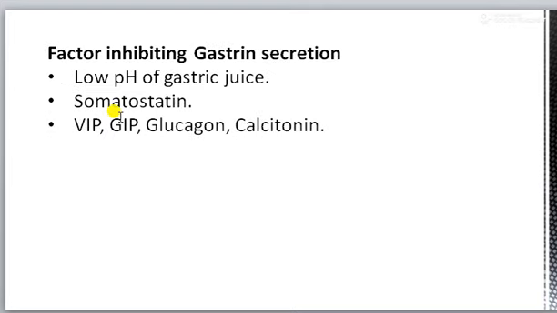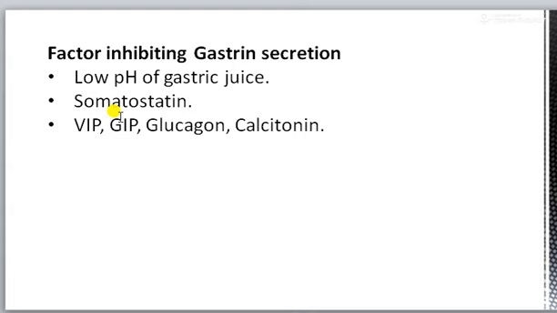Now, what are the factors that inhibit gastrin secretion? That is the low pH of the gastric juice. If pH is less than 3, it inhibits gastrin secretion and it forms the basis of the negative feedback mechanism that controls the HCl release.